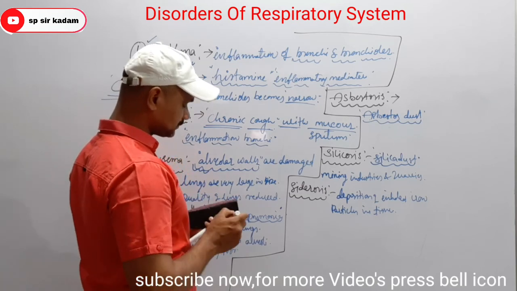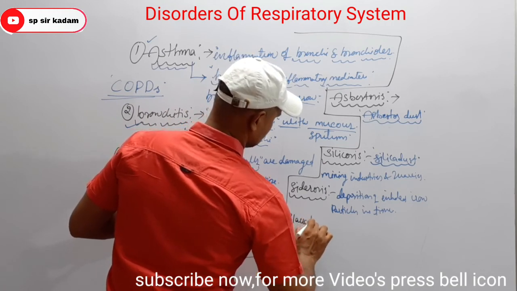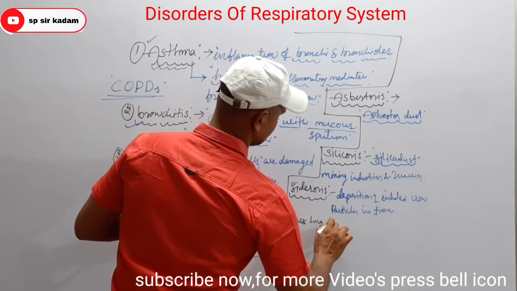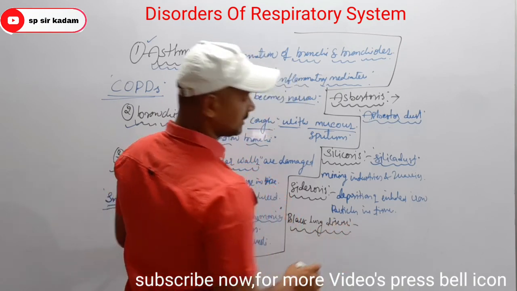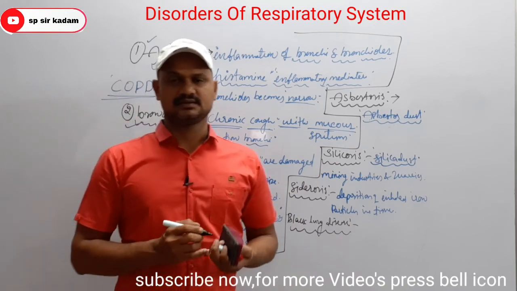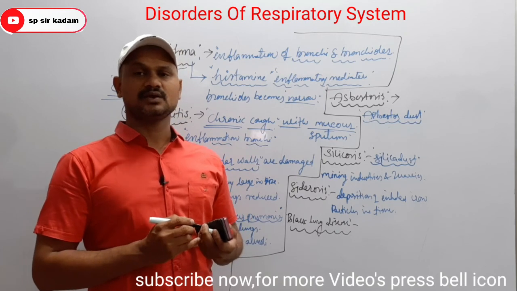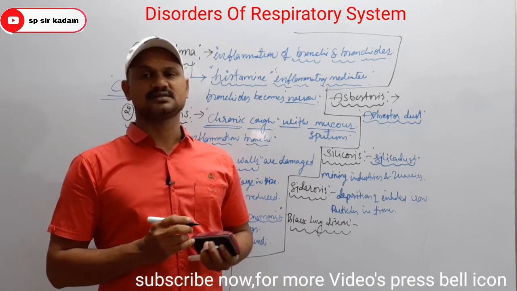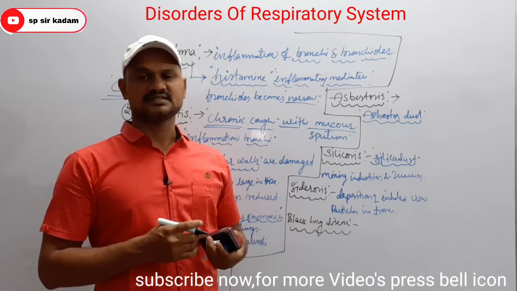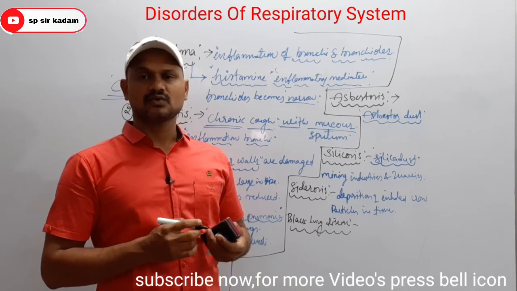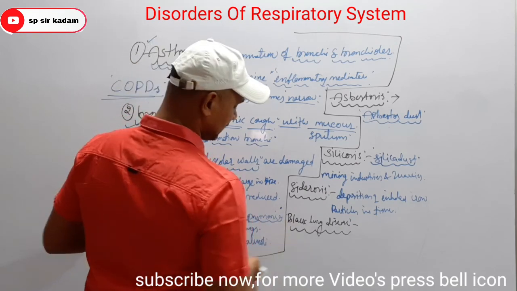Then next, black lung disease. It is mainly caused by inhalation of coal dust, and this disease is mainly common in long-term mining workers, like in coal mining industries.